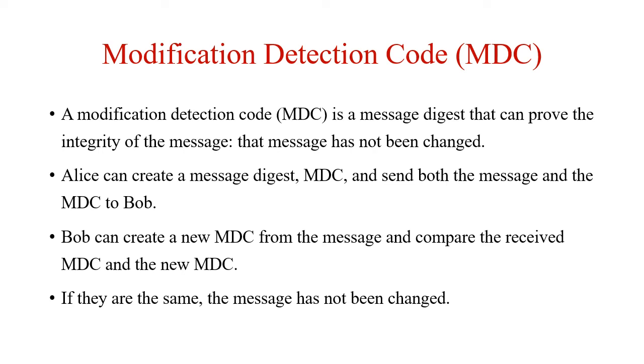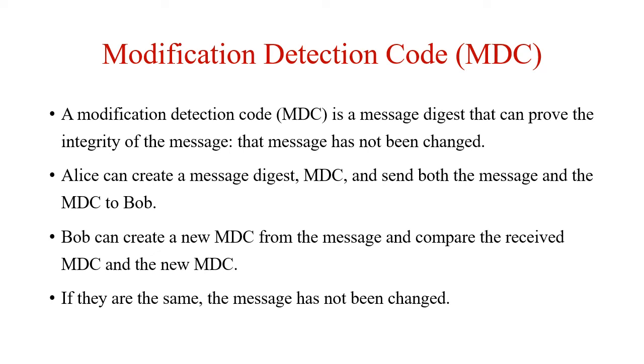If Alice needs to send a message to Bob and be sure that the message will not change during transmission, Alice can create a message digest or MDC and send both the message and MDC to Bob. Then Bob can create a new MDC from the message and compare the received MDC with the new MDC.